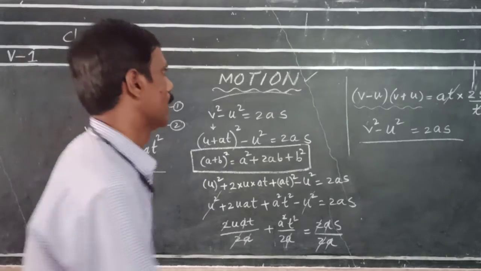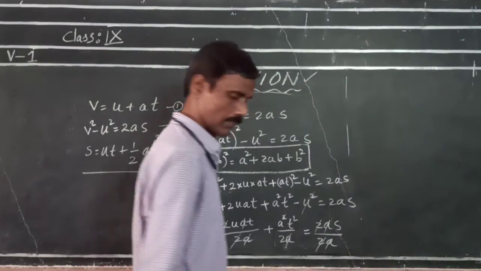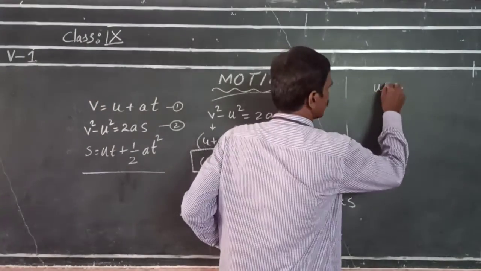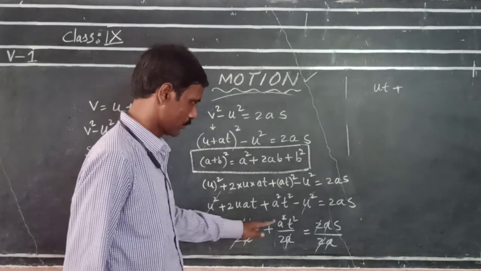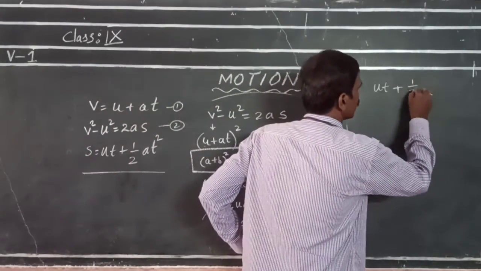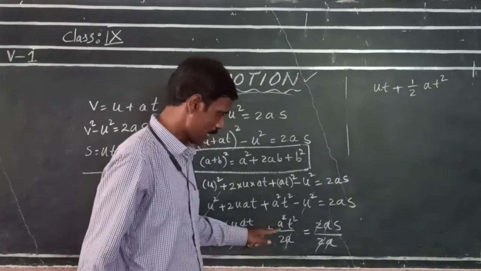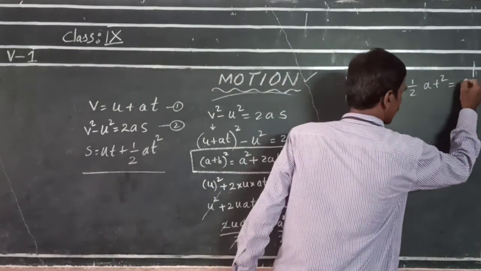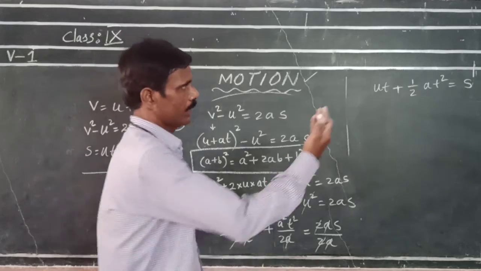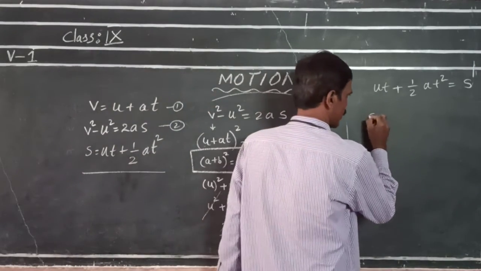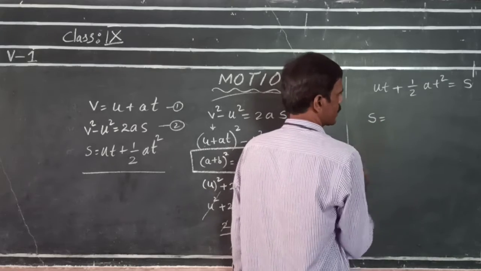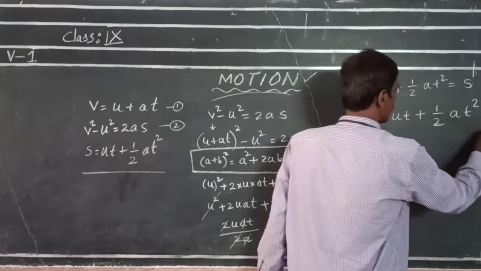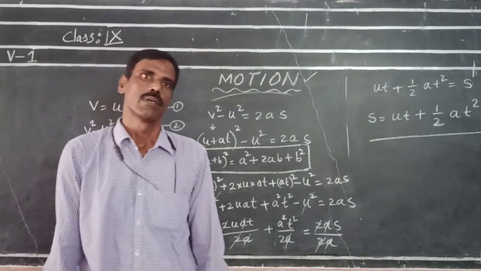Now, what we got is ut plus 1 by 2 a t square, that is half of a t square, is equal to s. By writing LHS to RHS and RHS to LHS, we get s is equal to ut plus half a t square. This is the third equation of motion.